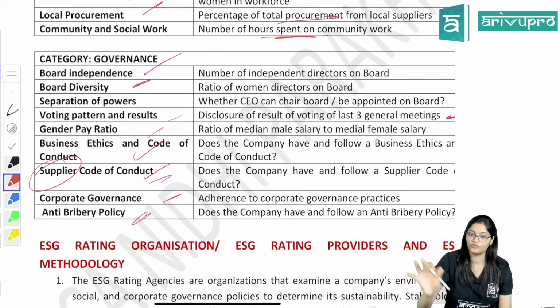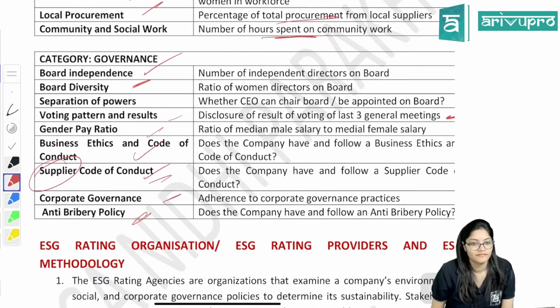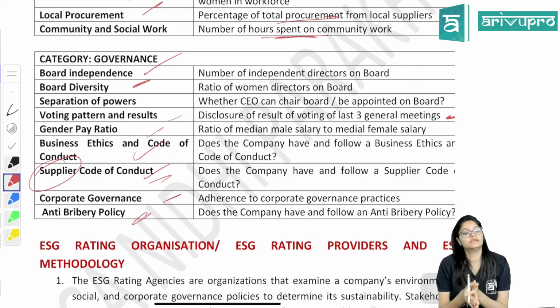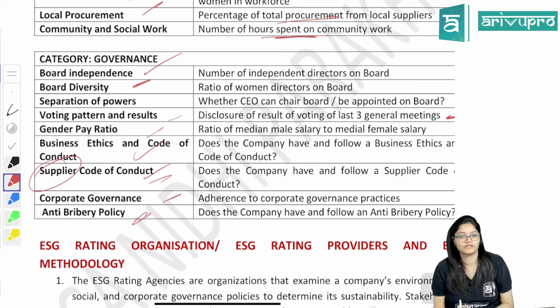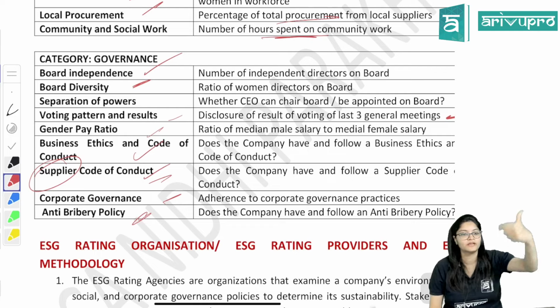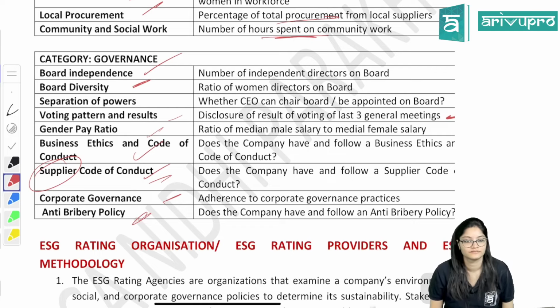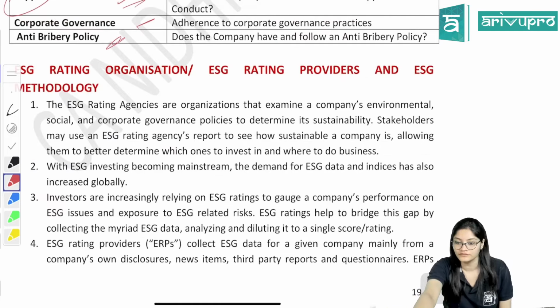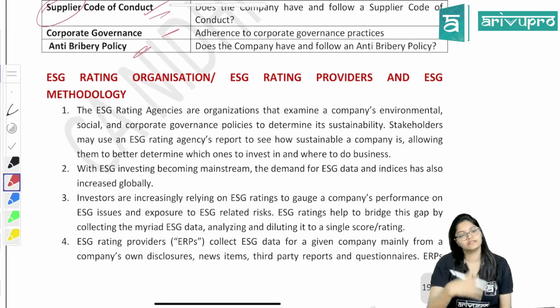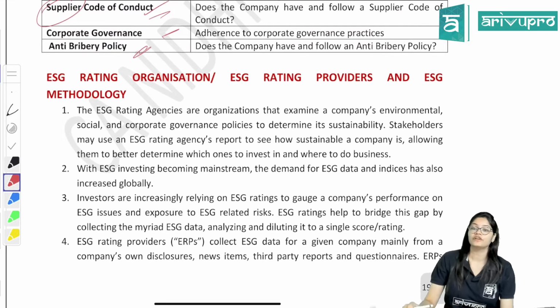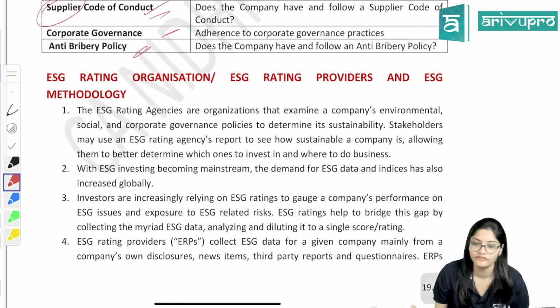I hope you have understood what this table is about. Yes, it is KPIs, key performance indicators, related to the three things: environmental, social, and governance. Done? Yes. Now, ma'am, we saw at the start itself that different ESG rating platforms have their own criteria.